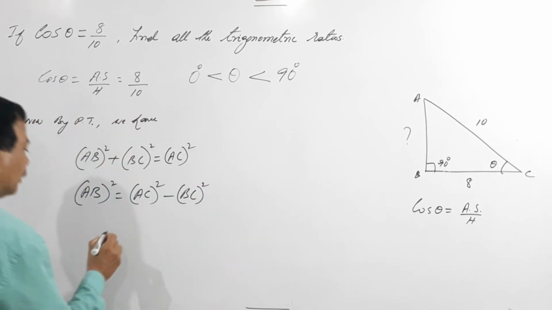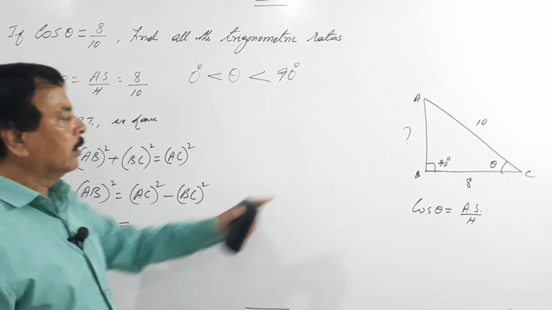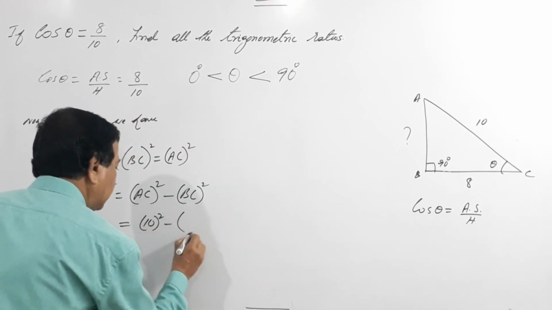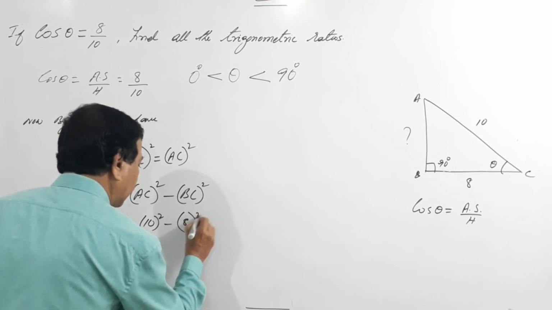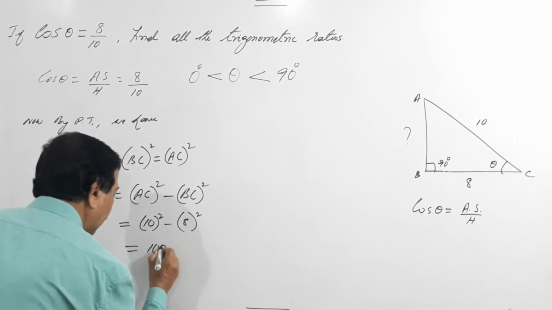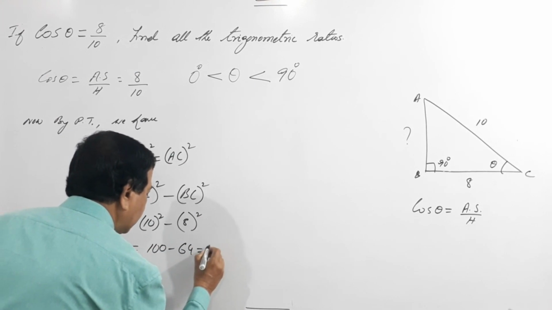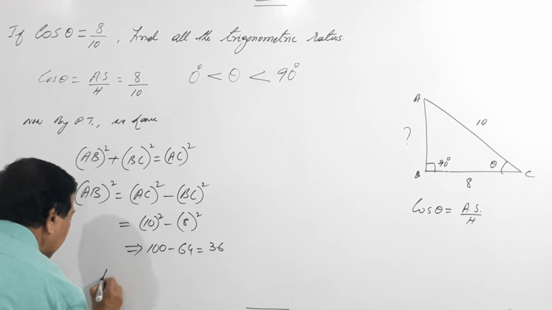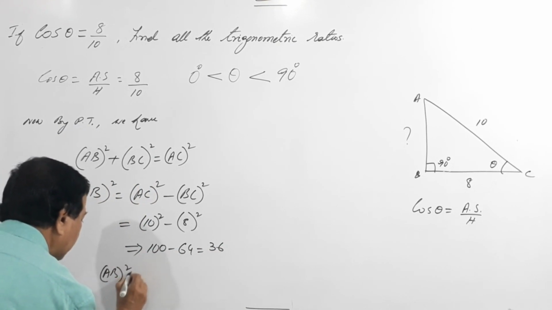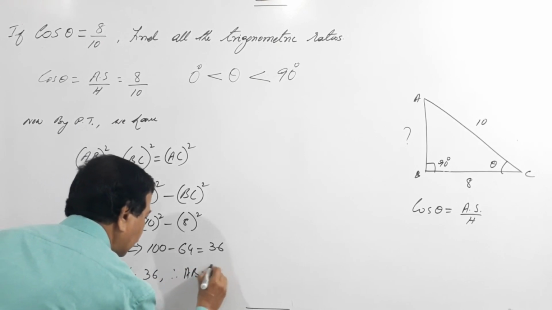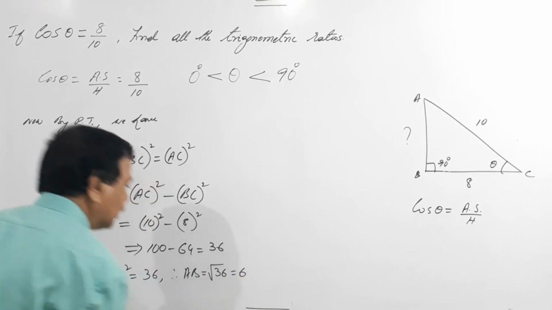AC is 10, so 10 square minus 8 square, that becomes 100 minus 64, which equals 36. AB square equals 36, therefore AB equals square root of 36, that is 6.